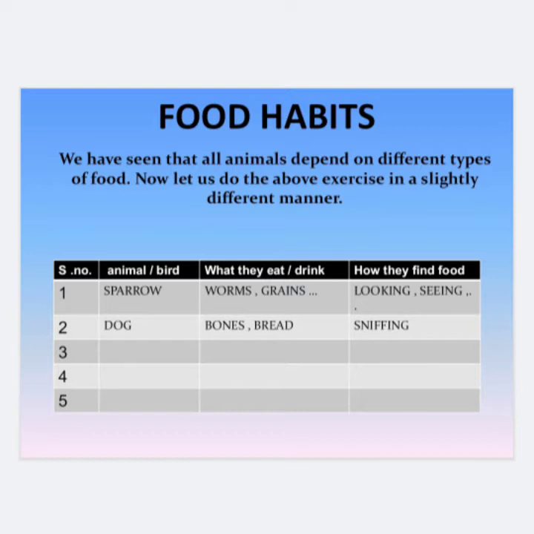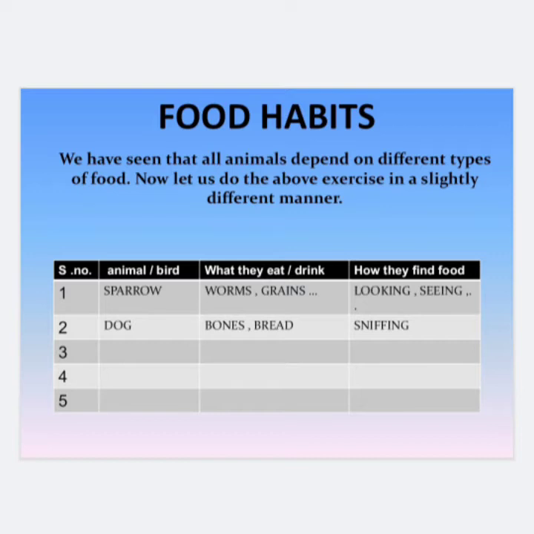Dog. We all know what a dog eats. We know dogs eat bones, bread. How does it find the food? By sniffing. Similarly, we can give some more examples, like the cat, right? What does a cat eat? A cat drinks milk. It eats meat, right? How does it find food? It finds it by looking and seeing.